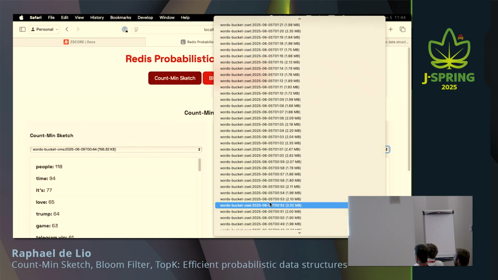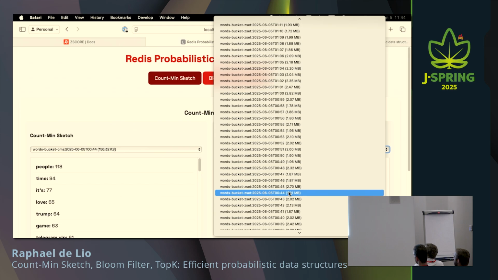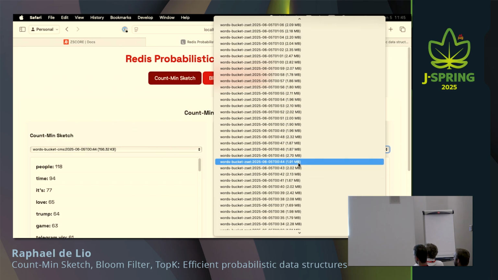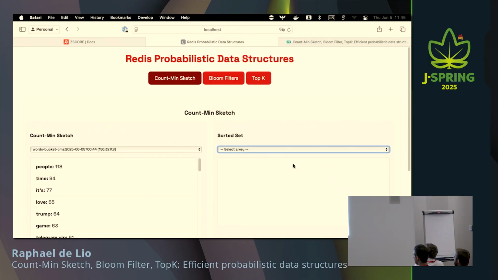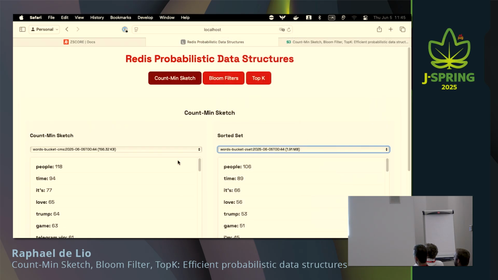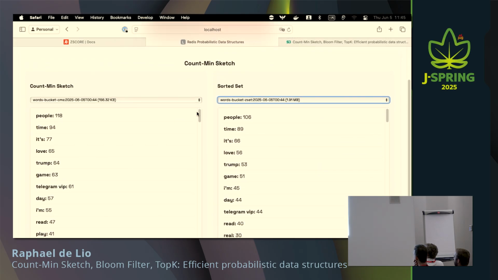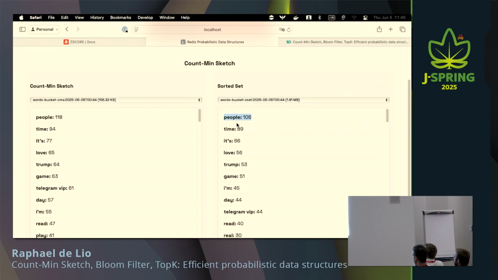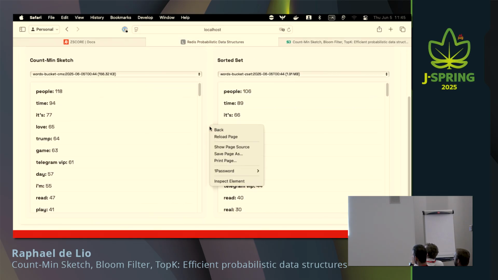So let's also open the analogous sorted set that I created here. And you can see that it has approximately 2 megabytes. But most of the sorted sets have approximately 2 megabytes here. All right, and now let's look at the data that was returned. The sorted set is actually the truth, right? The sorted set is deterministic, and it's saying that people were counted 106 times. I trust it because I created the application. But if you look at the CMS, it's actually telling us that it was counted 118 times.